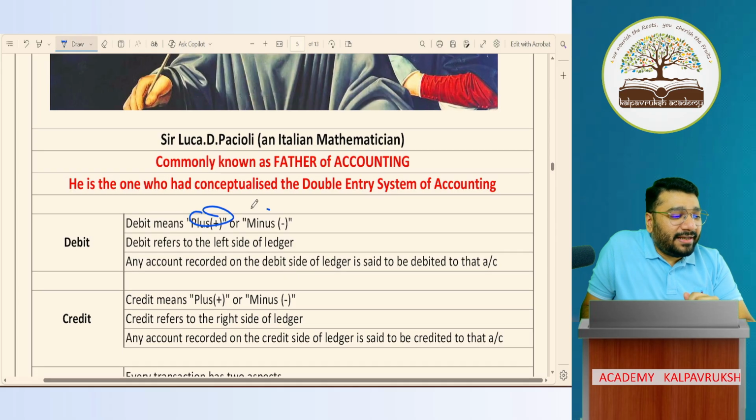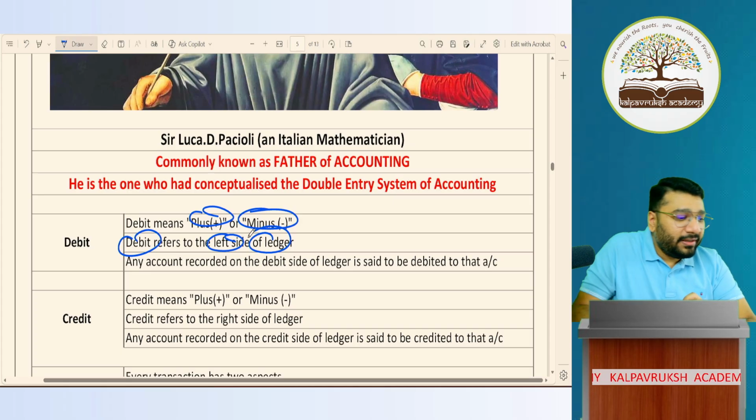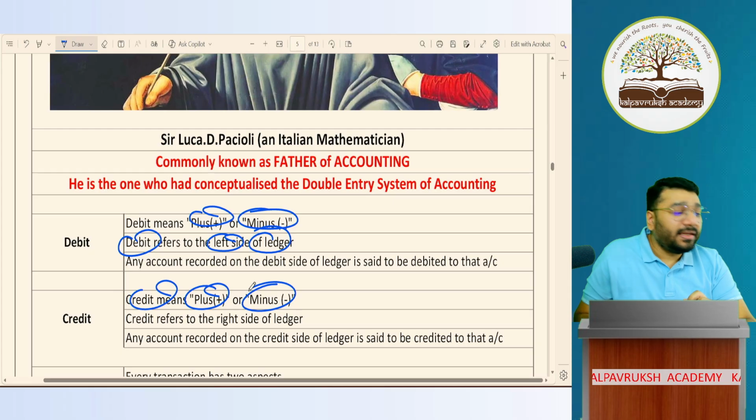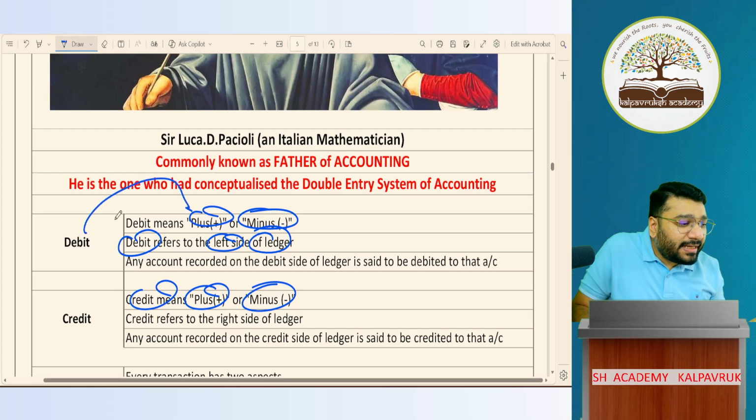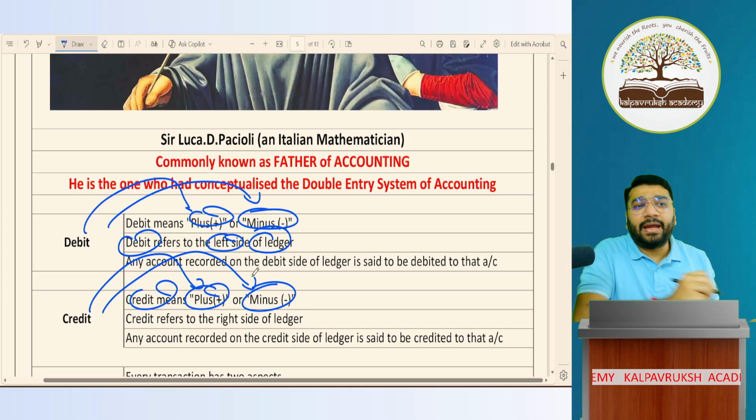Debit is nothing but plus and minus. Debit refers to the left side of the ledger. Credit also means plus and minus. It doesn't mean that debit is plus and credit is minus. No. Debit will act sometimes as plus and sometimes as minus. Credit will act sometimes as plus and sometimes as minus.